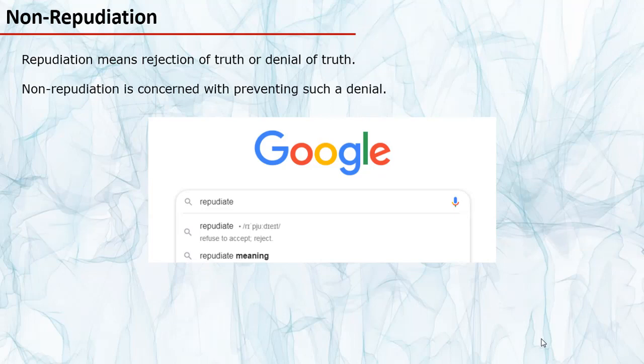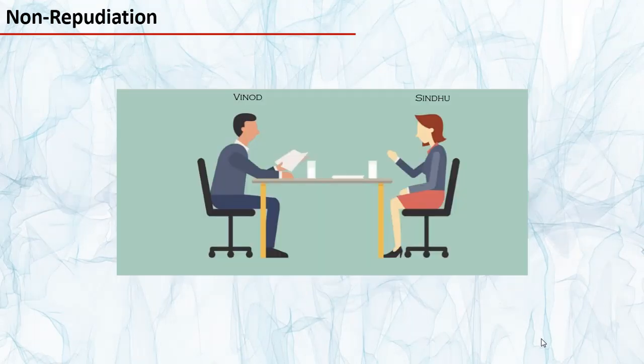But what can the transacting parties possibly try to deny in a transaction? To understand this better, let's see in detail what happened in the previous transaction involving Vinod and Sindhu. Late in the afternoon, they meet for lunch and Sindhu asks Vinod about the money which she had transferred to him and when he is going to pay back.